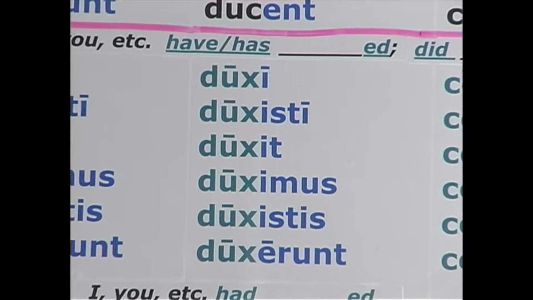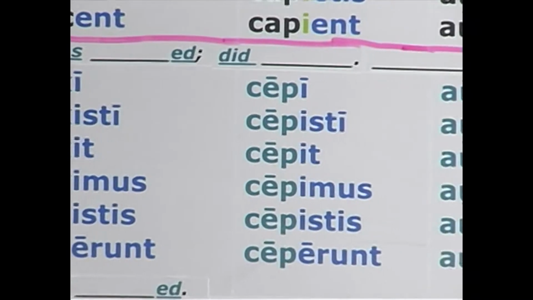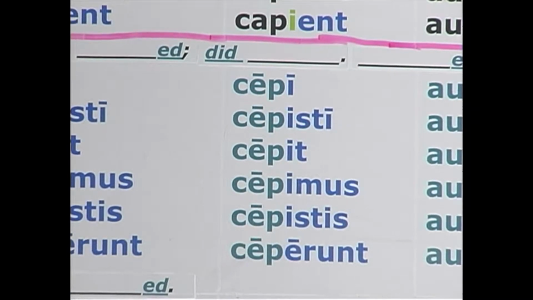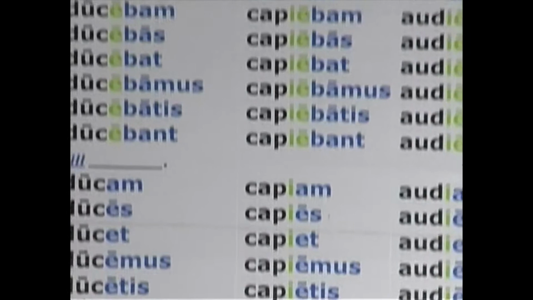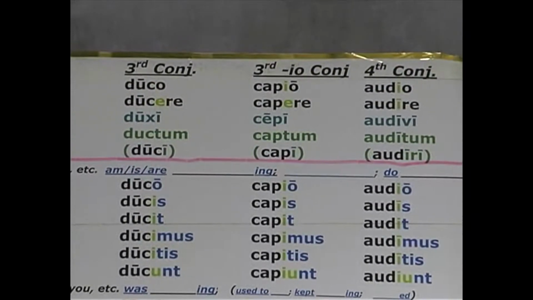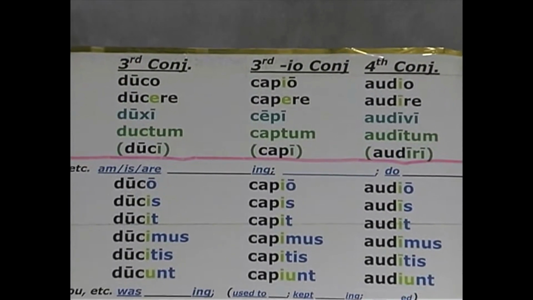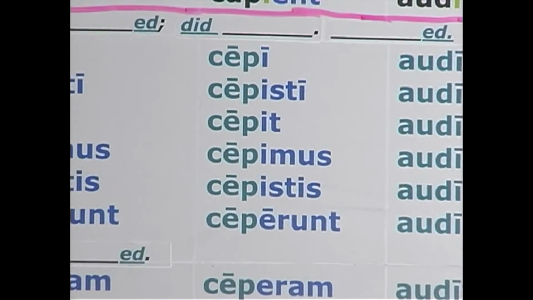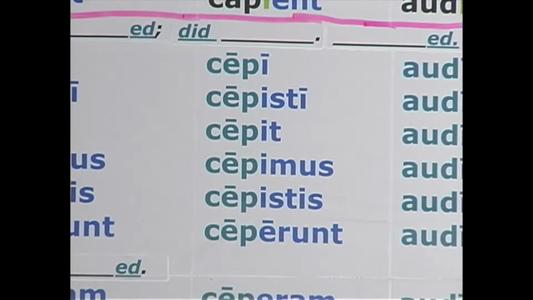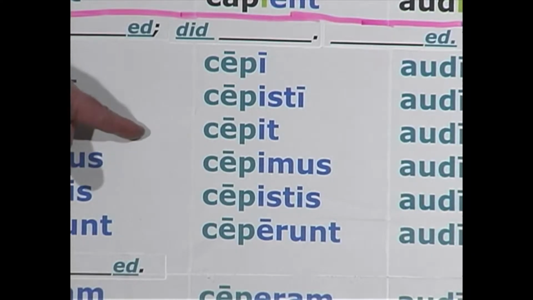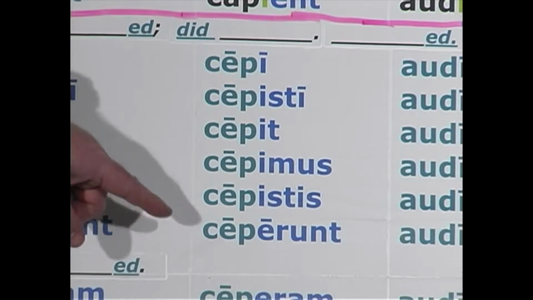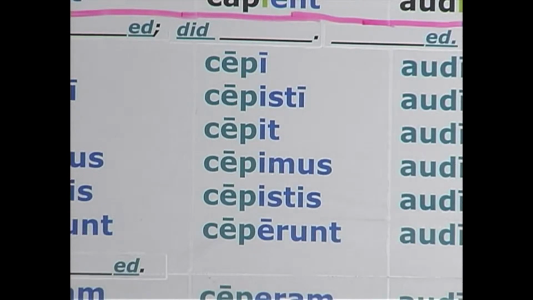Third conjugation, io verbs follow the same pattern. You add the perfect endings to the perfect stem and conjugate the verb on through. Let's review the perfect endings. I, isti, it, imus, istis, erunt. Add those endings to the stem. Cepi, cepisti, cepit, cepimus, cepistis, ceperunt. That translates, I captured, you captured, he captured, we, you plural, they captured.